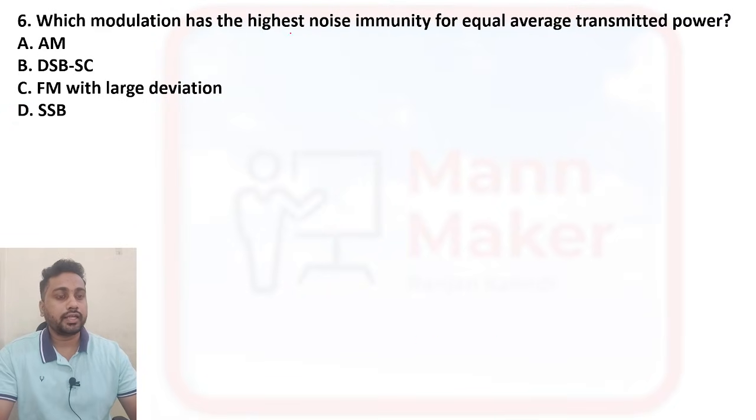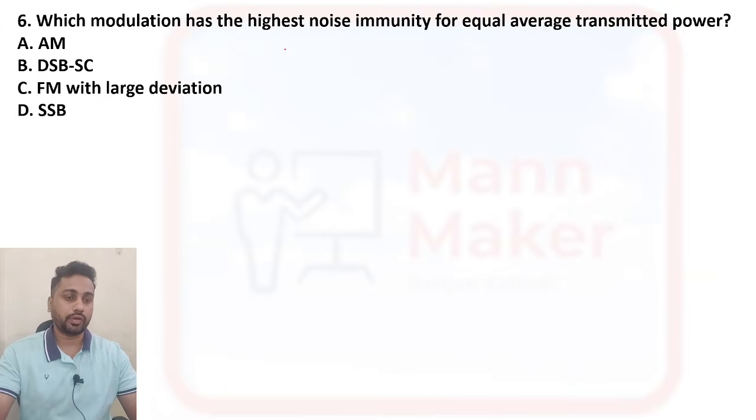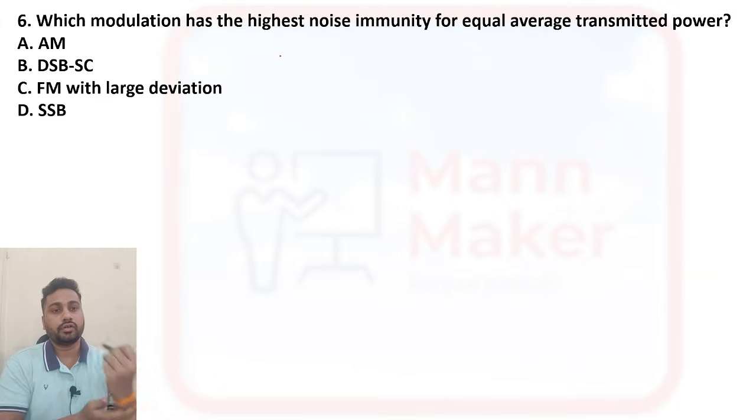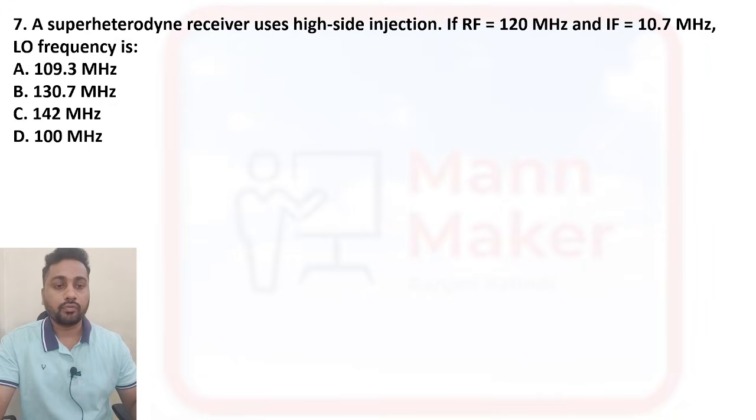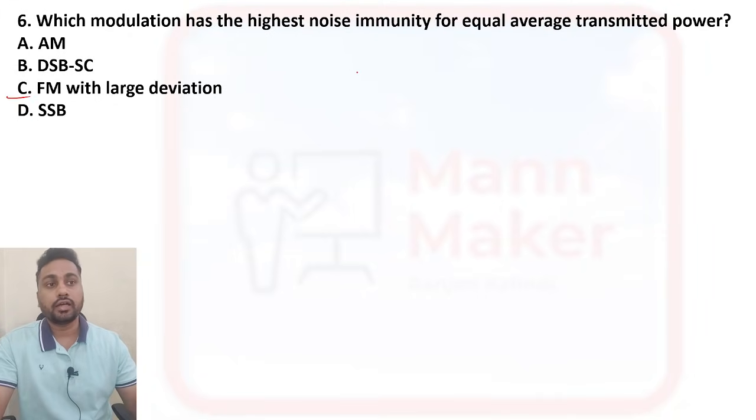Now, which modulation has the highest noise immunity for equal average transmitted power? Okay, highest noise immunity. So here FM with large deviation is there, which has the highest noise immunity because it uses pre-emphasis plus de-emphasis.